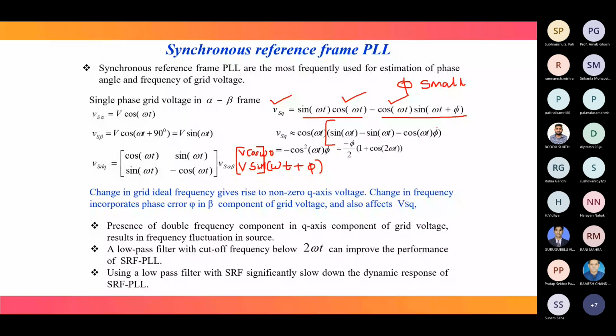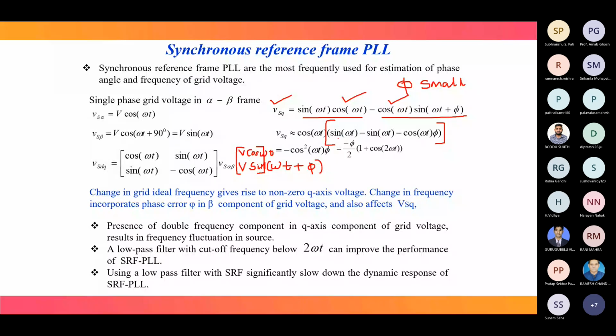Here cos omega t is there, sin omega t minus sin omega t, and minus cos omega t into phi. Sin omega t gets cancelled, so we get minus cos square omega t into phi. That can be written as minus phi by 2, 1 plus cos 2 omega t. So a double frequency term is introduced.